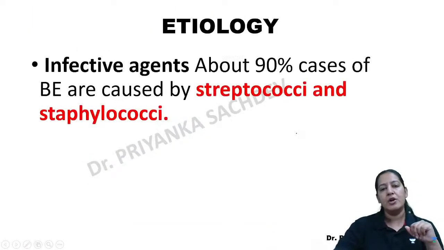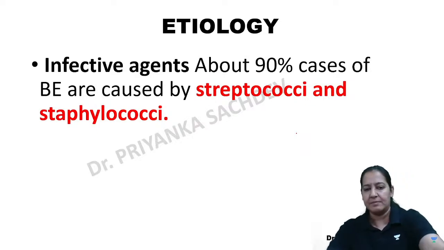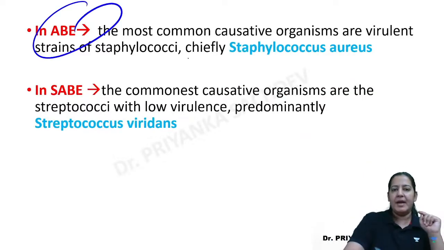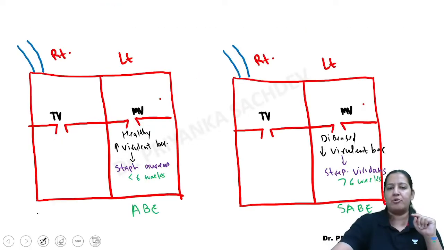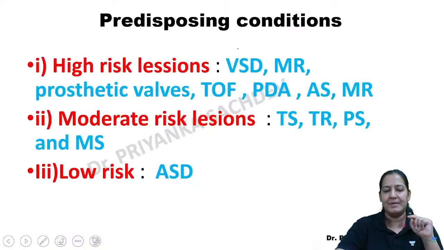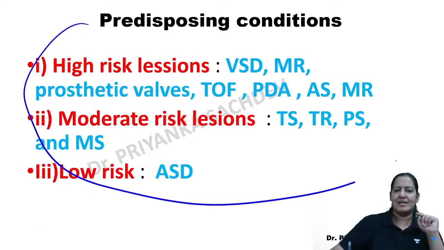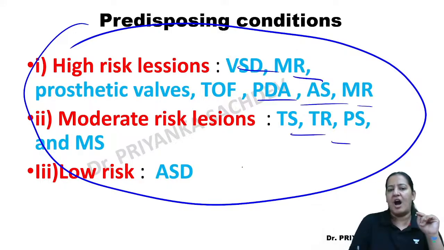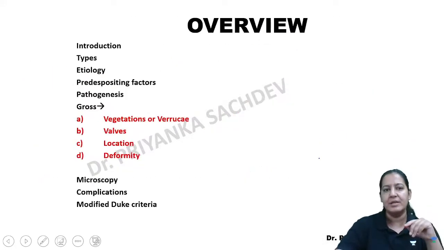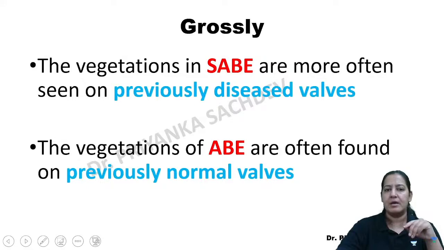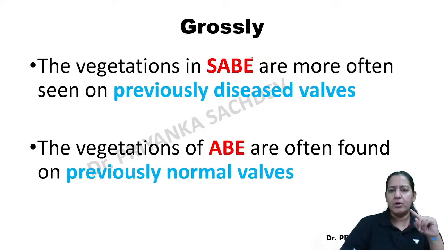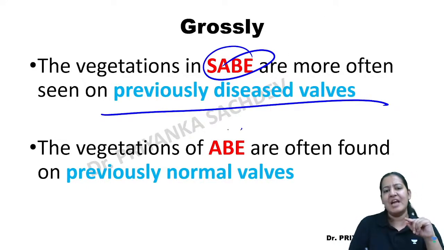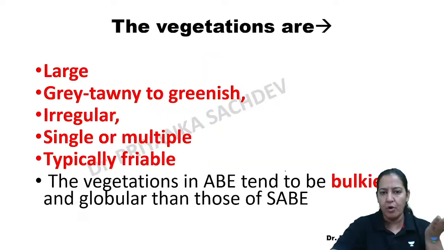We have seen that. Now coming to the etiology, we have already done the etiology, so I'm skipping it. In ABE, it is Staph aureus. In SABE, it is Streptococcus viridans. We have already done that. There are many predisposing factors if the heart valves are previously damaged. Because of all these conditions, the heart valves can be previously damaged, right? So you already know in SABE the heart valves are previously damaged. In ABE they are normal. We already know these points.